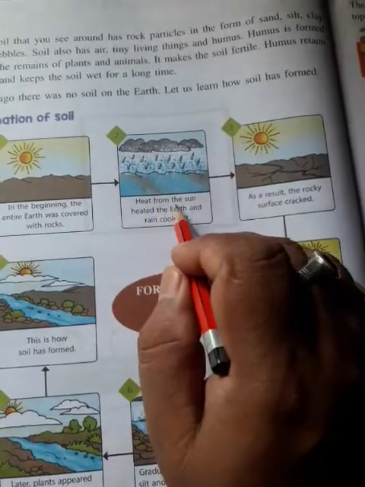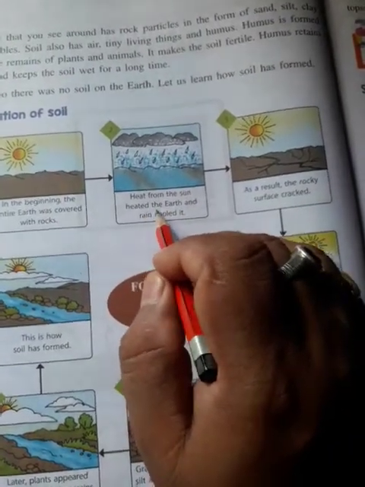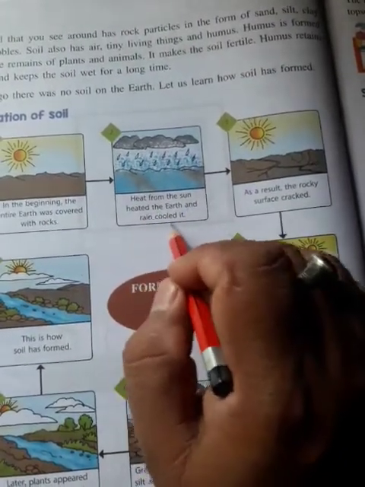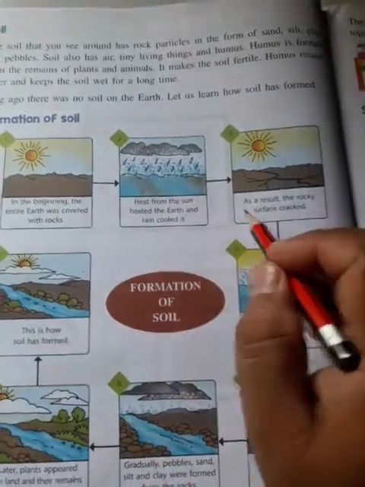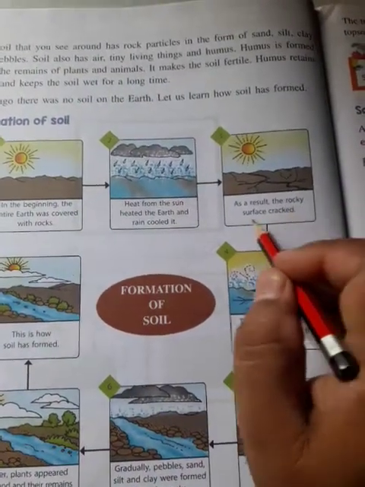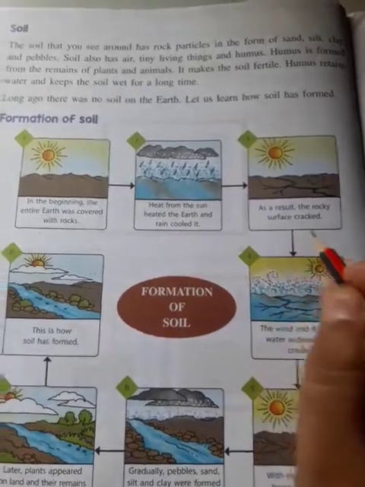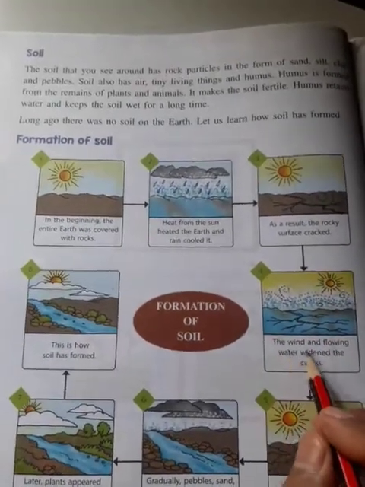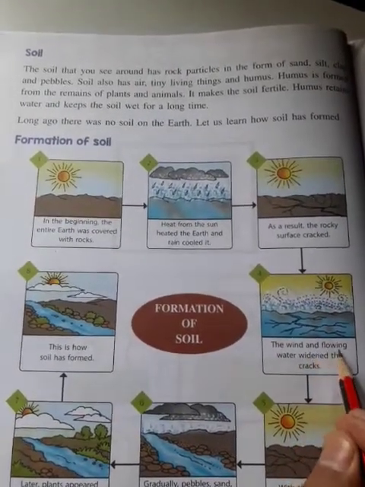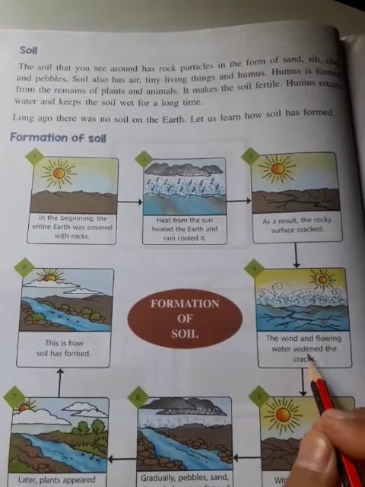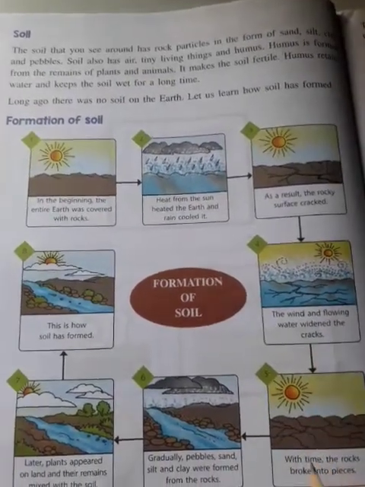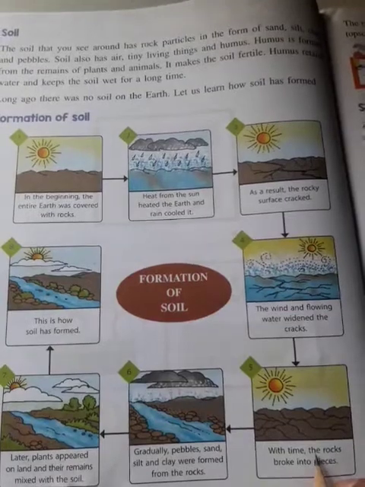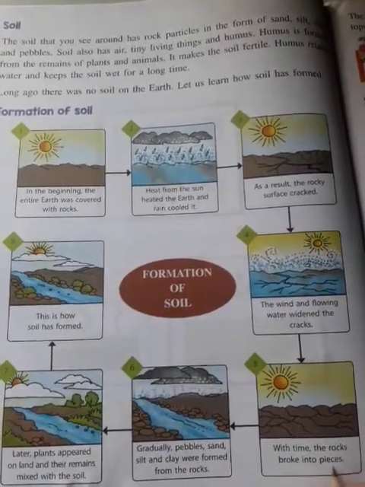Heat from the sun heated the earth and rain cooled it. As a result, the rocky surface cracked, and then the wind and flowing water widened the cracks. With time, the rocks broke into pieces.